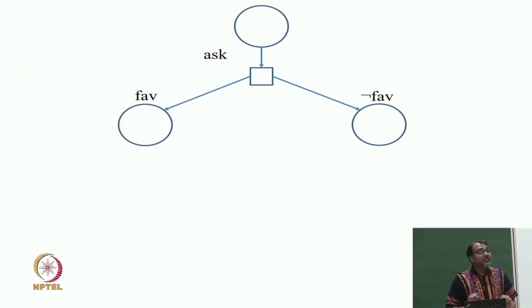Based on their answer, I decide my best action of plant, no plant, or small plant, or whatever. This is the chronology. This is important. So, my first step is to ask. It is to say, hello, go, do the survey, come back with the answer. Now, what answers can it come back with?